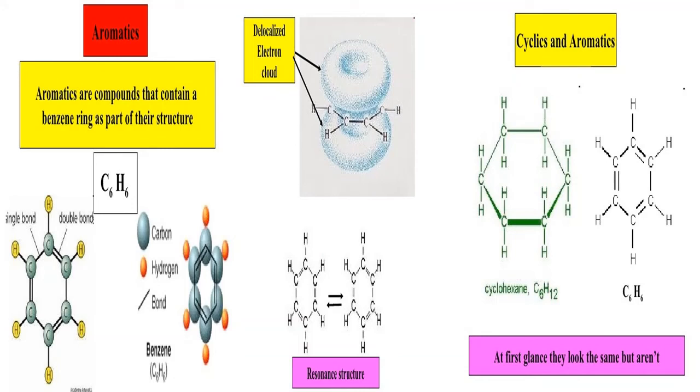You can see in this picture I am showing the formula of benzene which contain the C6H6 and they are arranged like a ring structure, and it contains the alternation double bond and single bond here, and their alternation means double bond, single bond, so it contains the 3 pi bonds and 3 sigma bonds. Do you know about the pi and sigma? So I am telling sigma is formed by single bond, pi is formed by the double bond.